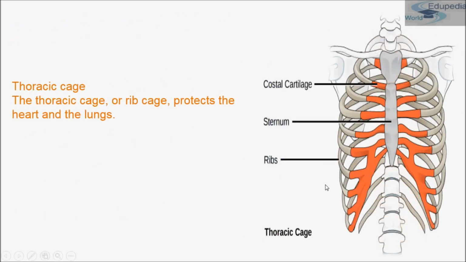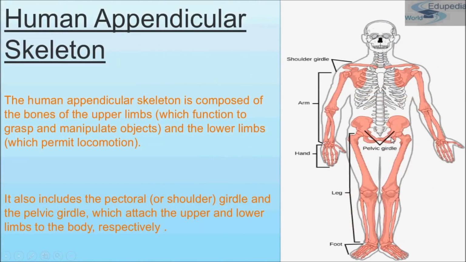Now third is our rib cage, that comes under the category of axial skeleton. So this is the thoracic cage or rib cage that protects the heart and lungs. Now comes the human appendicular skeleton. So far in the axial skeleton we have studied 3 types: first is your skull, second is your vertebrae, and third is your thoracic cage. Now comes the second type of skeleton, and that is the appendicular skeleton.